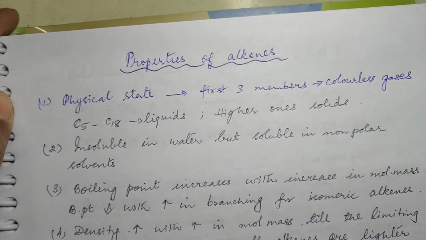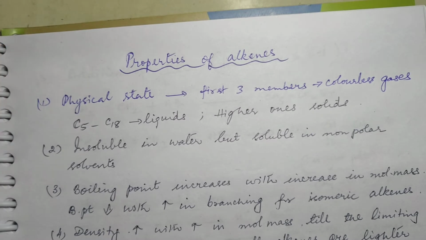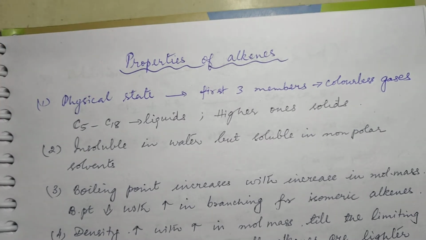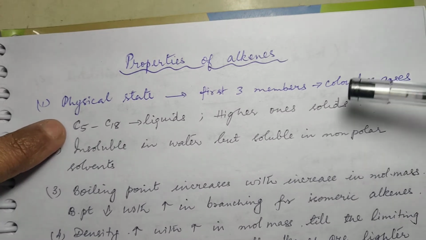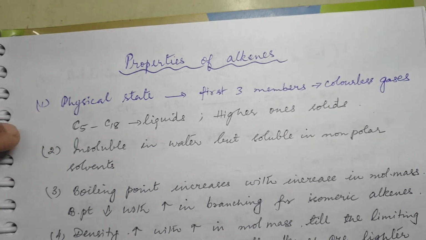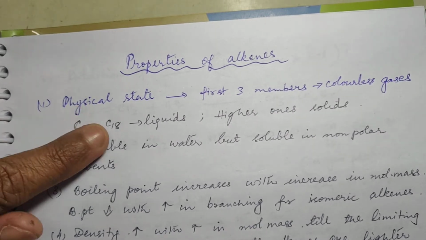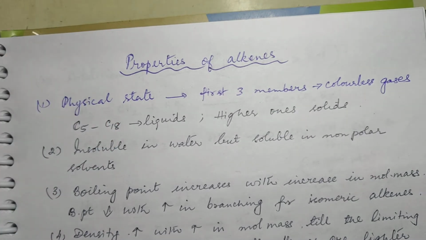Yes, children. Today we will see properties of alkenes. We'll go to physical and chemical properties of alkenes. We saw about alkanes, right? Now here again, the first three members are colorless gases. First three members in the sense ethene, propene, butene, they are colorless gases, and from C5 to C18 they are liquids, and the higher ones they are solids.